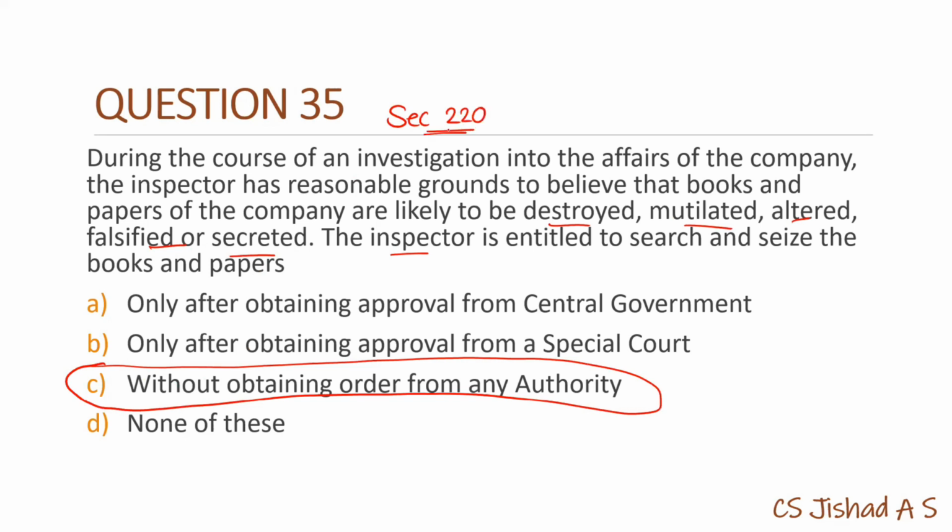Don't confuse the same with section 209. 209 is also search and seizure, but which is under inquiry by ROC. Okay, under section 209, we know that special court's order will be required. But under 220, for searching and seizing by the inspector under investigation, no order or approval from authority is required.